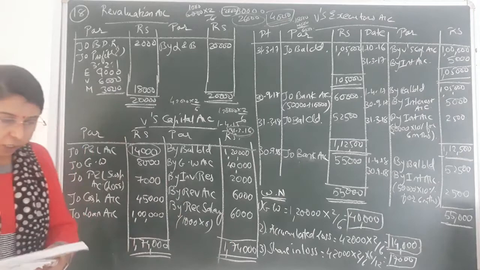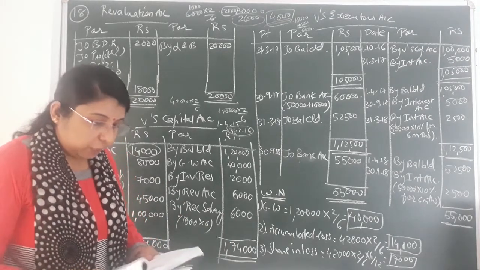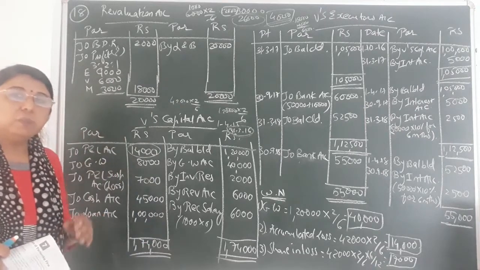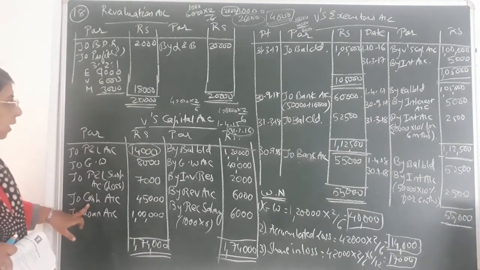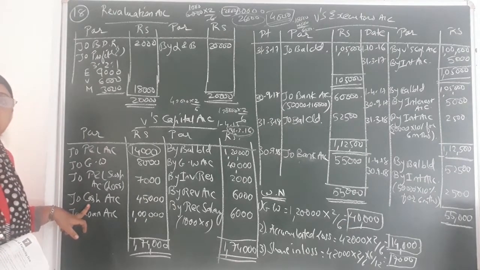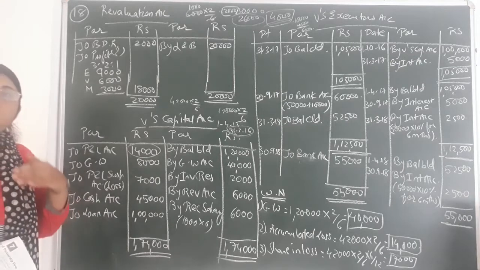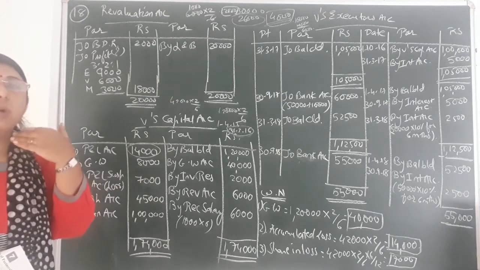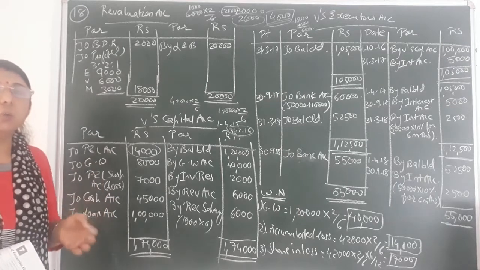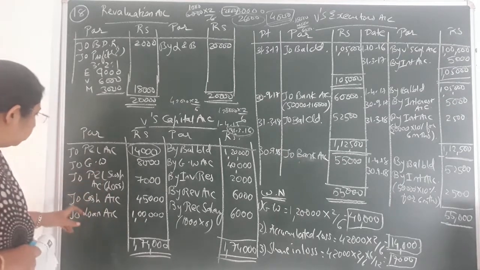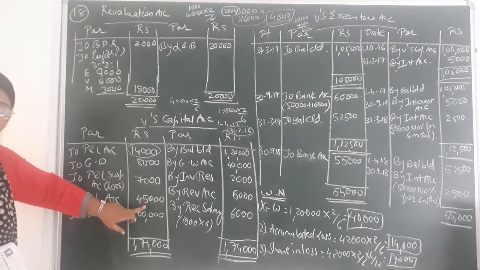Now the last adjustment, that is rupees 45,000 to be paid to V's executor immediately. So 45,000 will be paid to V's executor. You can see on the debit side of V's capital account I have written to cash account, because that much amount of cash will be going from the firm. So cash goes out. The journal entry would be V's capital account debit, to cash account credit. So on the debit side of V's capital account I have written to cash account, that is 45,000.